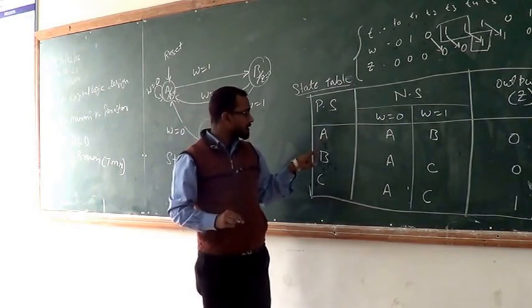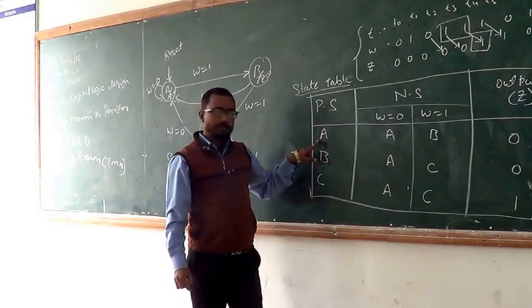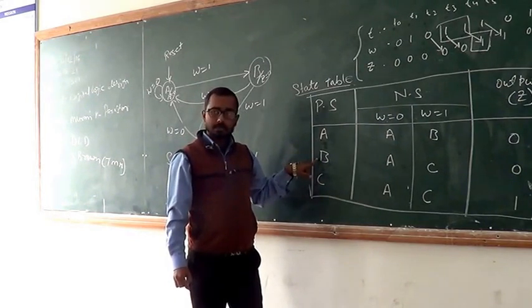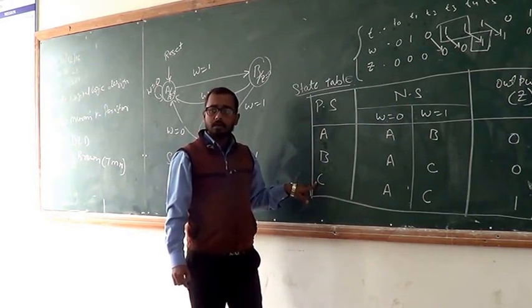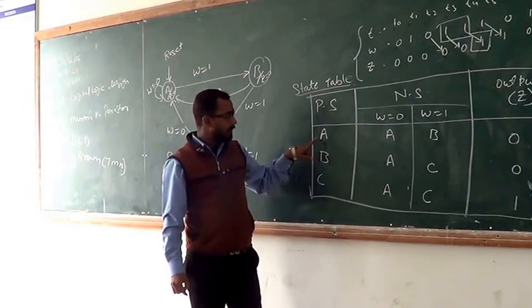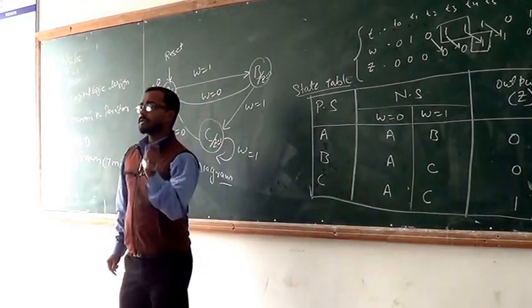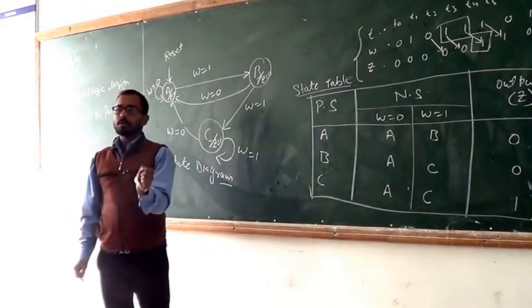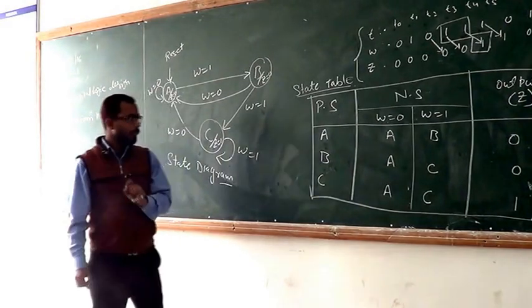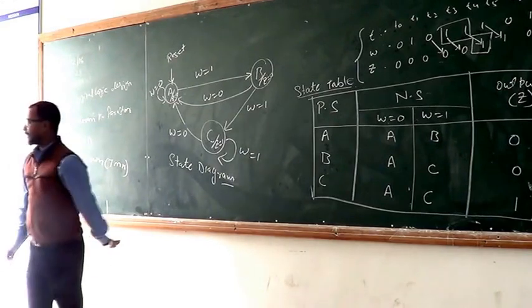Here there are three states, A, B and C. We consider A as 00, B as 01 and C as 10. The three states are denoted with the help of 2-bit binary numbers, that is 00, 01, 10 and 11. Now we make a state assignment table.